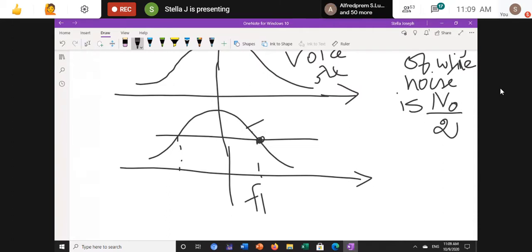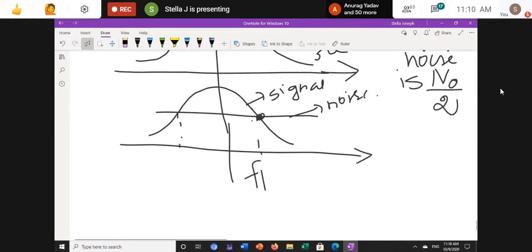This is our signal and this is noise. At this point, who is increasing? Who is higher? Signal is higher than noise.